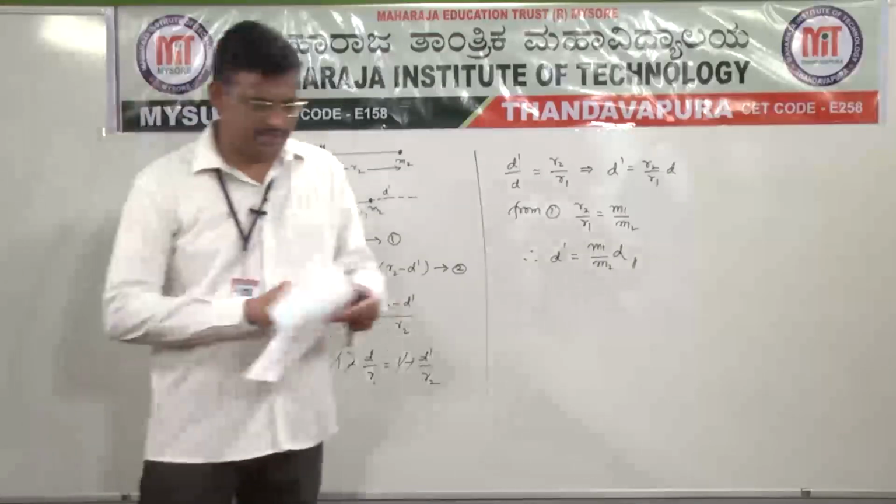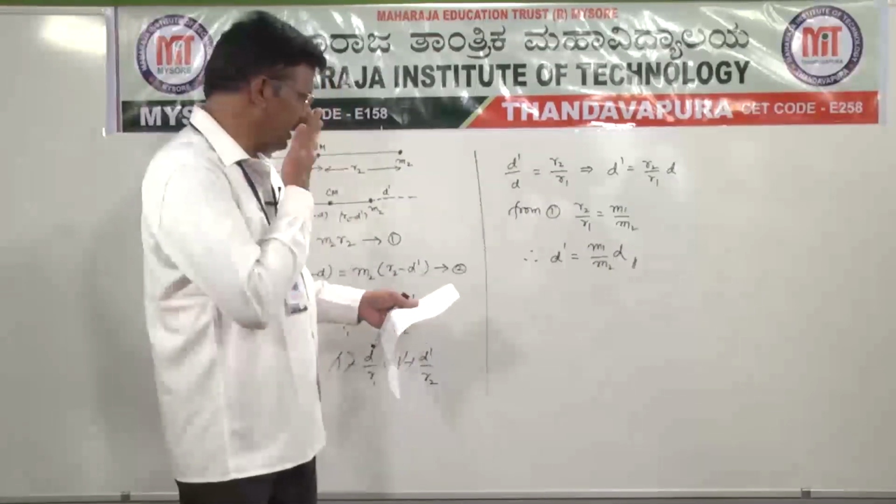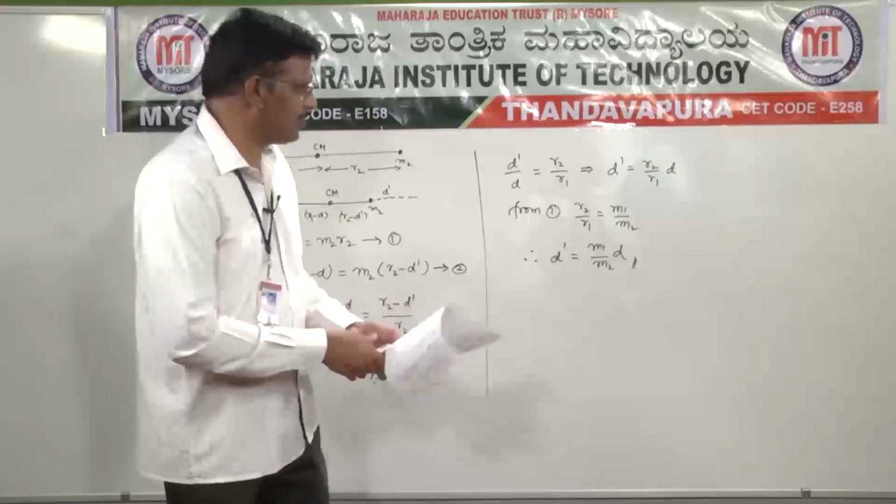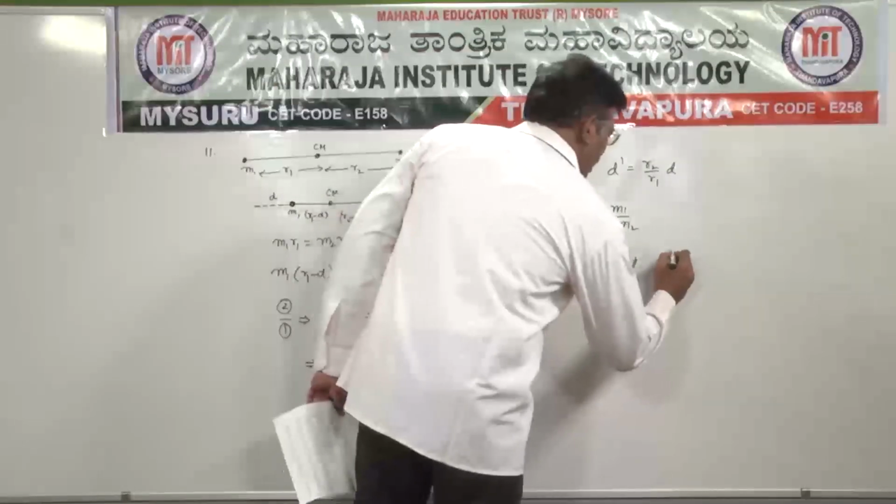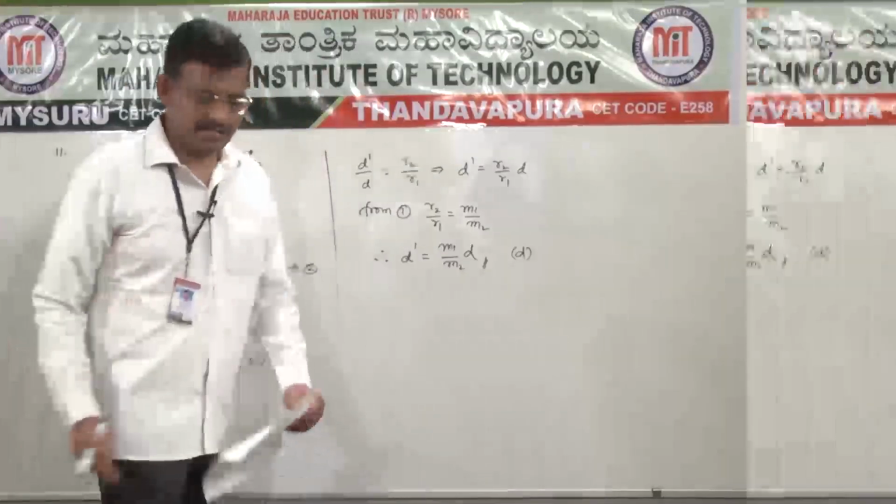So check the options once. For 11th question, d dash is equal to m1 by m2 into d. Option D, the fourth option, is the correct answer.